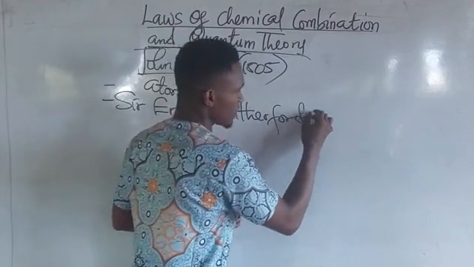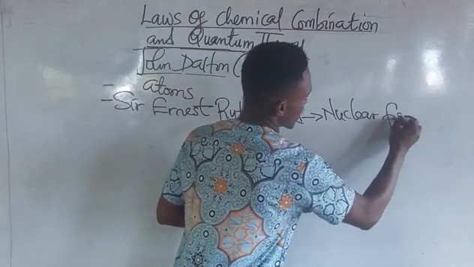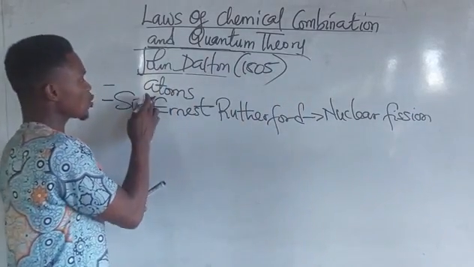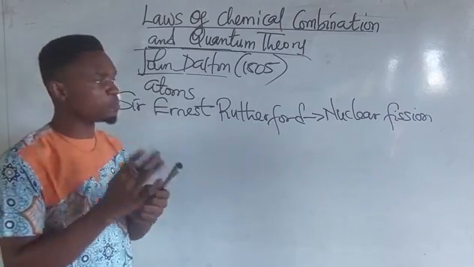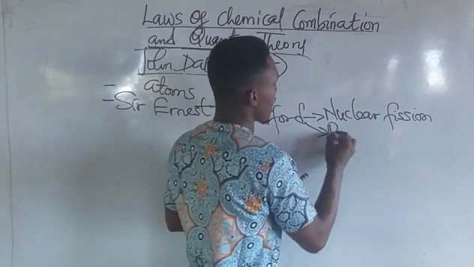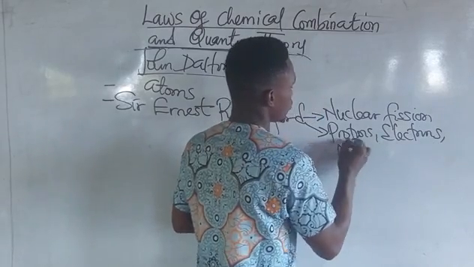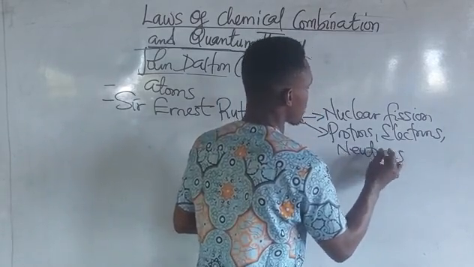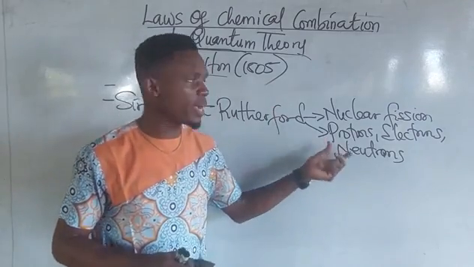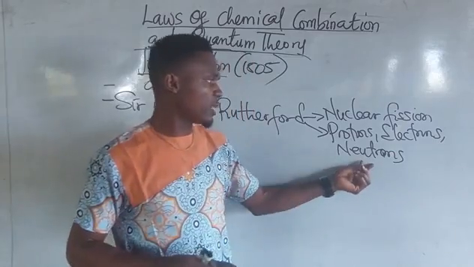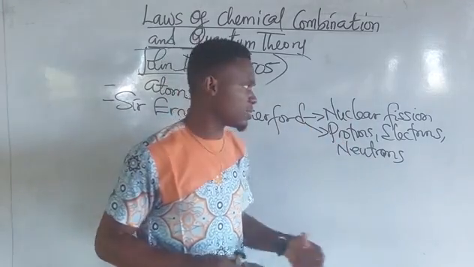And Sir Ernest Rutherford stated, via nuclear reaction or nuclear fission, that an atom can actually be divided or split into three entities, which are the protons, electrons, and what? Neutrons. I believe these words are not new. Alright? Protons are positively charged, electrons are negatively charged, while neutrons are what? Neutral. It means that they are neither positive nor negative.